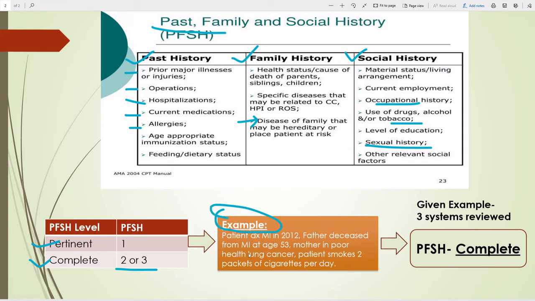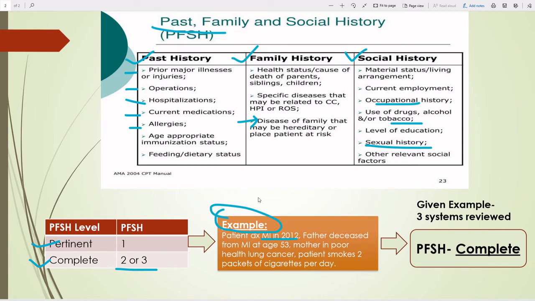Okay, so come to the example. Here you can see the example: patient diagnosed with myocardial infarction in 2012. Father deceased from MI at the age of 53 and mother in poor health, lung cancer. And patient smokes 2 packets of cigarettes per day. So you have to count how many points you are getting in that PFSH. As per me, I got 3 points.